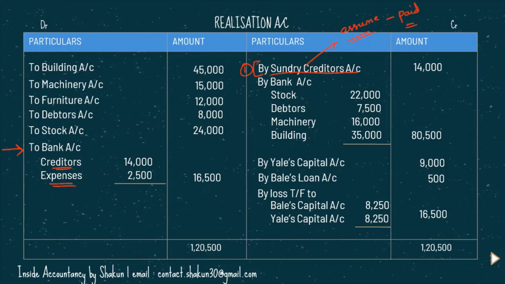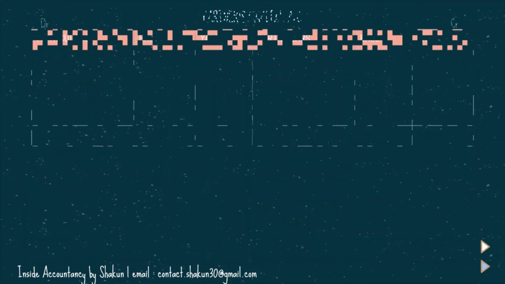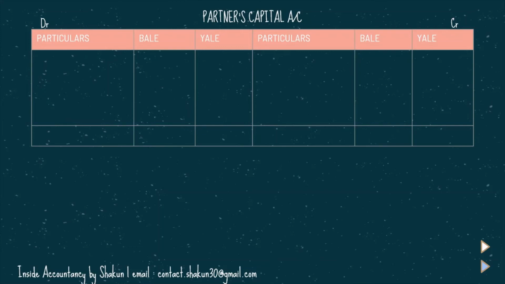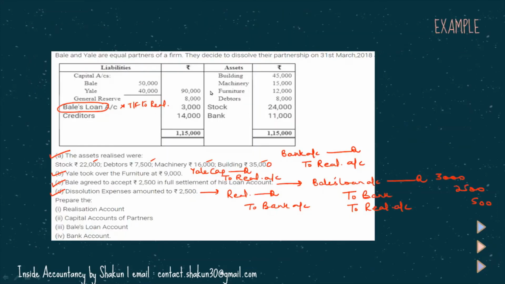Now let's move on to the preparation of partners capital account. In the partners capital account, first we need to put the opening balance of partners capital account. So let's go back to the question once. So this was the question. If we look at the capital account balances, we have them here. Also, we have general reserve here. As you know, general reserve is an accumulated profit or reserve, and that must be distributed between the partners. So two things from here will be shown in the capital account, that is the opening balances and the general reserve. So now let's go back to the partners capital account and put these things there.